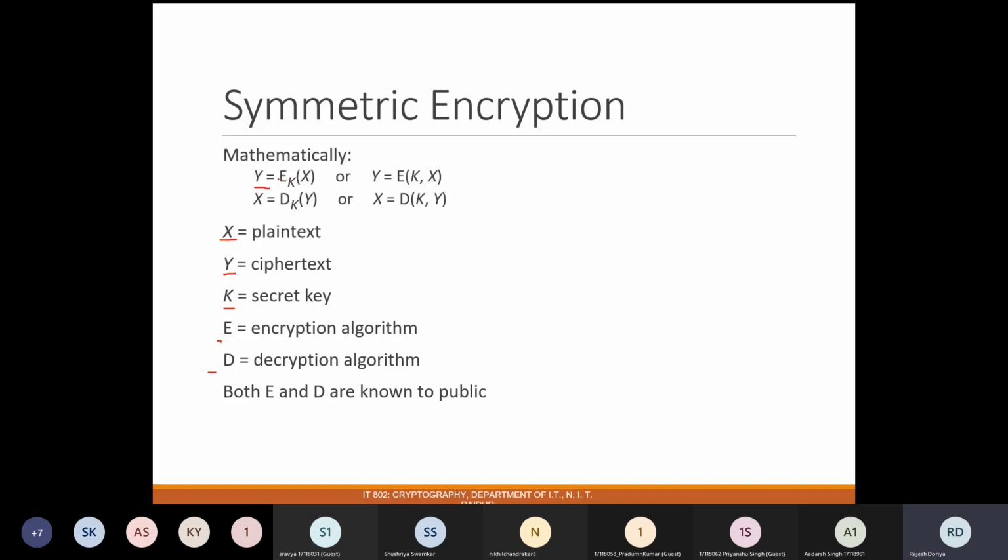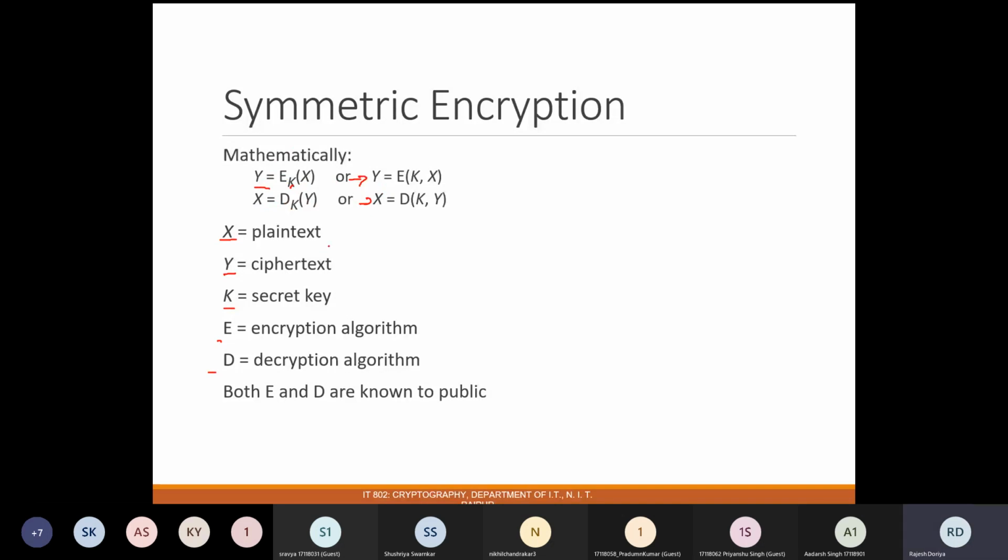The encryption process has been applied with the help of the key over the text X. And for decryption, the decryption algorithm has been applied on the ciphertext Y with the help of key K, so this is how you get your plain text back. This is your process of encryption and this is your process of decryption. Alternatively, you can also denote them like this. The meaning is the same, these are just different notations.